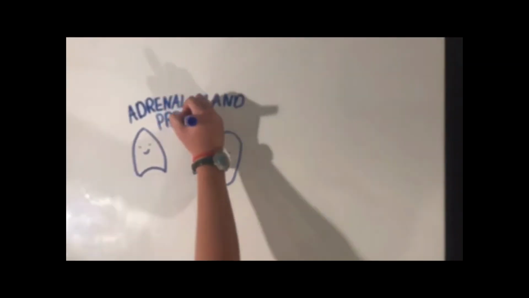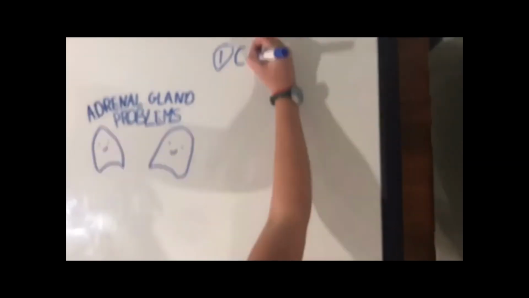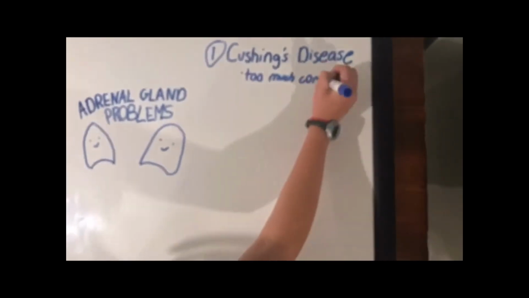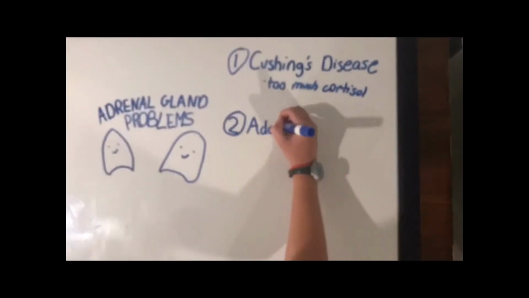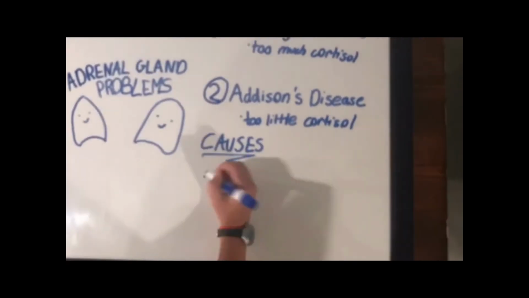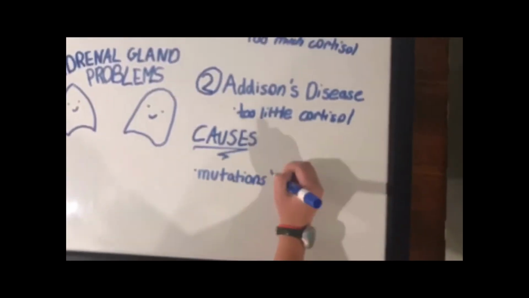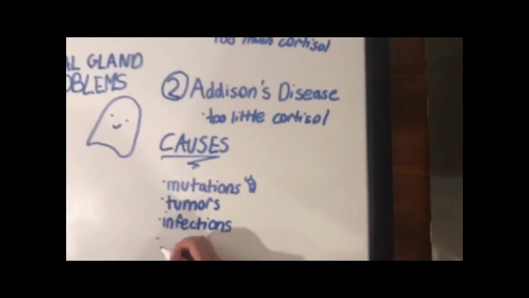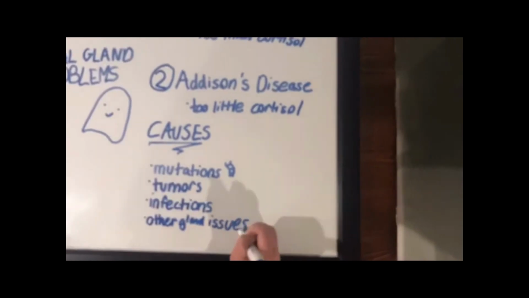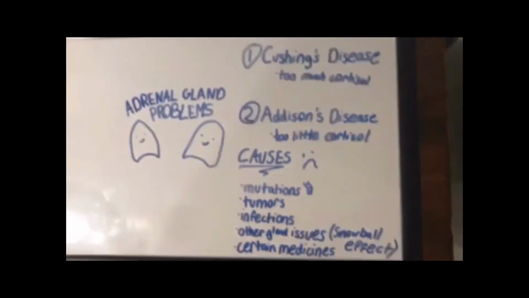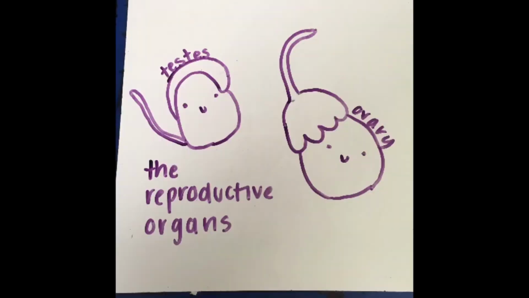Here are the problems with the adrenal gland. Number 1, Cushing's syndrome. This is when your glands produce too much cortisol, which is a hormone that mainly helps respond to stress. Number 2, Addison's disease. This is when your body produces too little cortisol. The causes of these diseases are genetic mutations, tumors, infections, problems with other glands that interact with the adrenal gland, and certain medication.